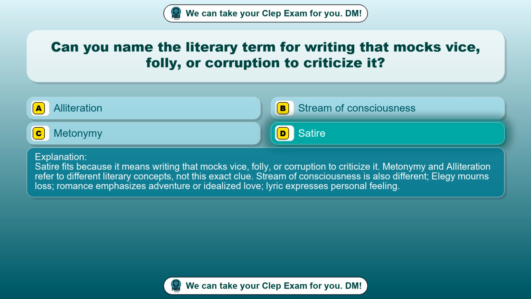Metonymy and alliteration refer to different literary concepts, not this exact clue. Stream of consciousness is also different. Elegy mourns loss. Romance emphasizes adventure or idealized love. Lyric expresses personal feeling.